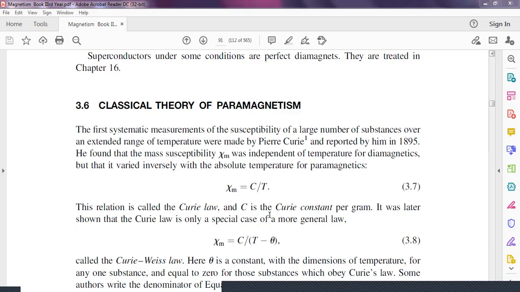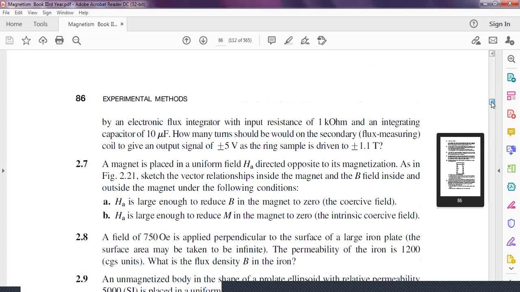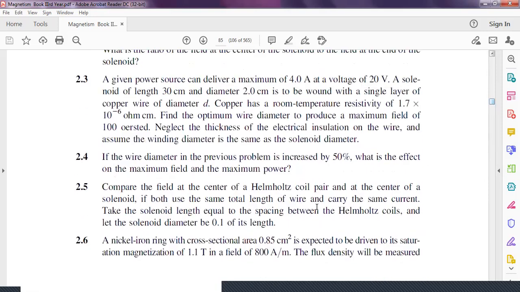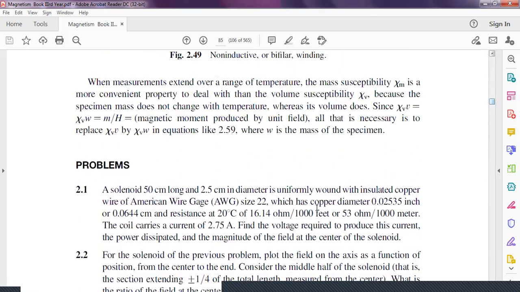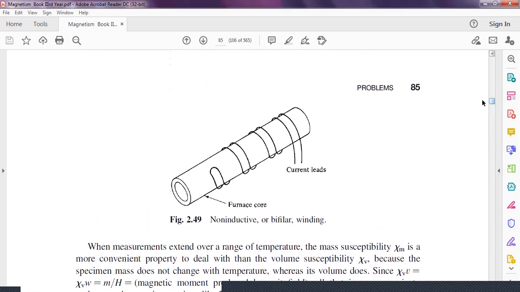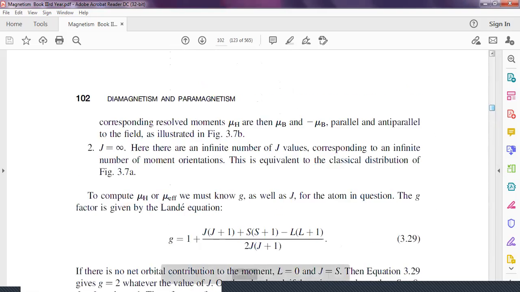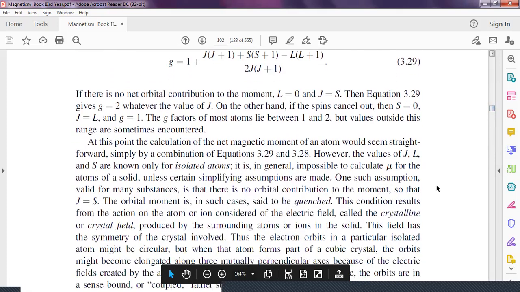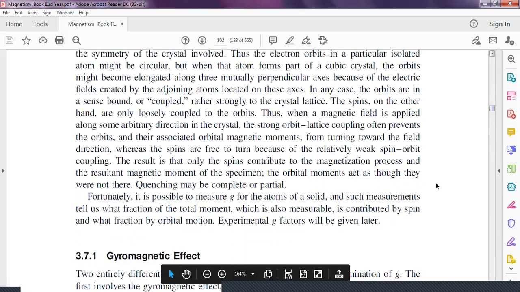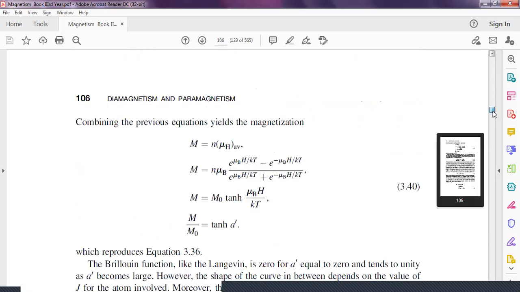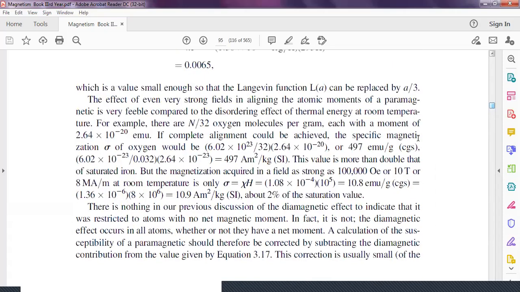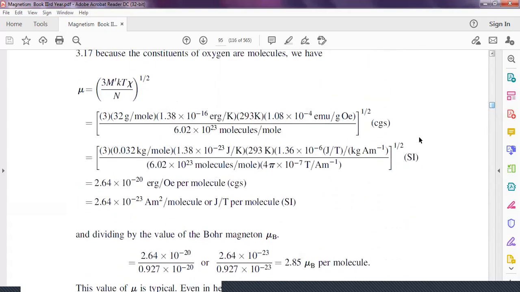Again, when Weiss is introduced here, Weiss introduces another term. The second law is the Curie-Weiss law. The Curie-Weiss law states that the susceptibility of the paramagnetic material does not simply depend on the temperature applied to the material, but also on another factor, that is theta.